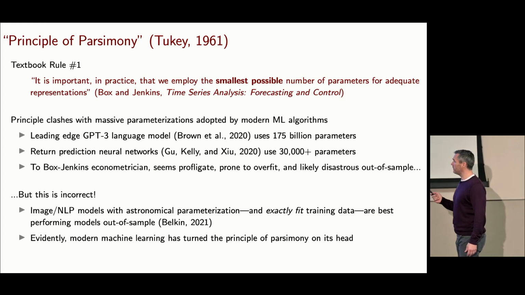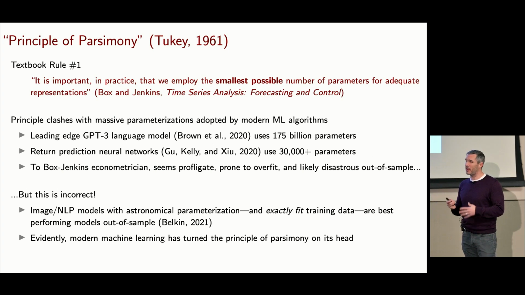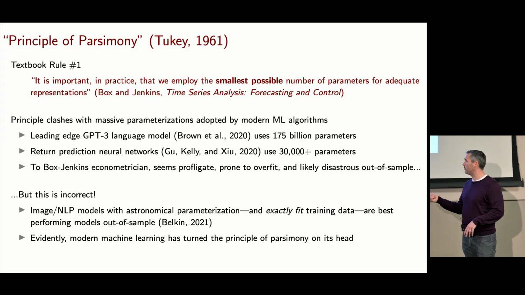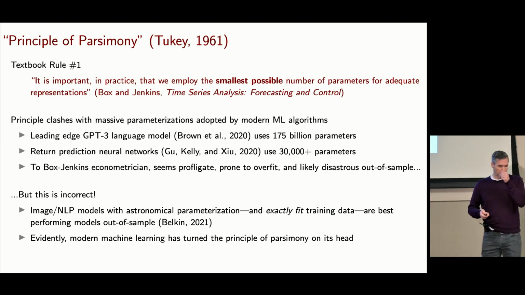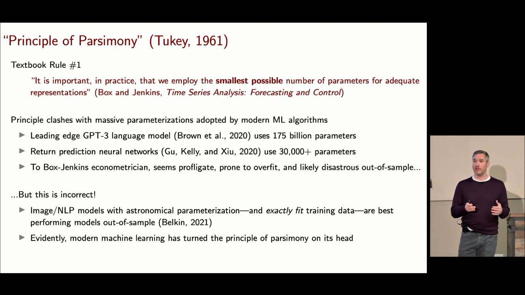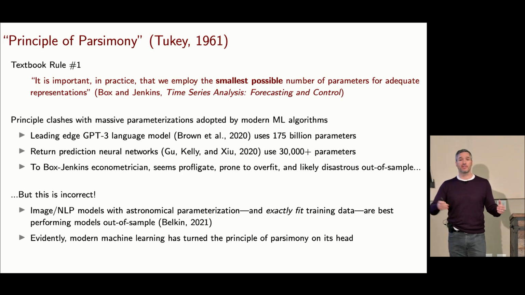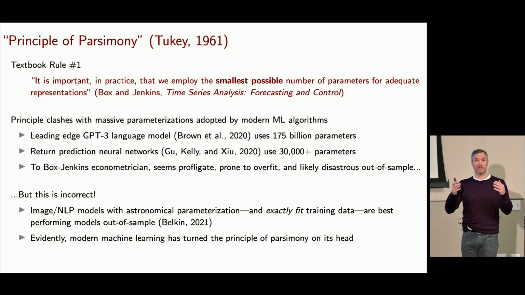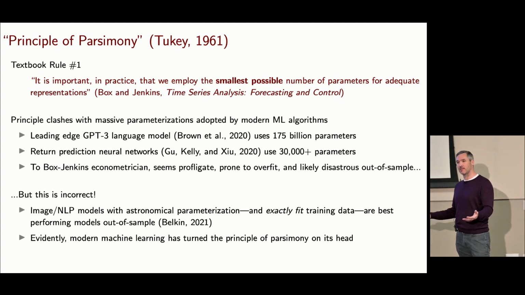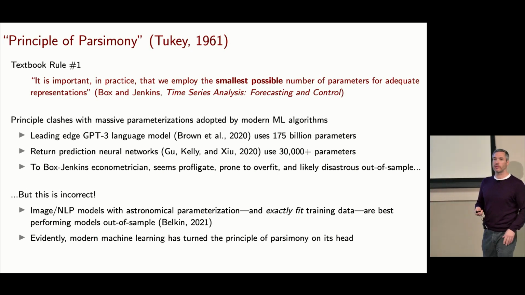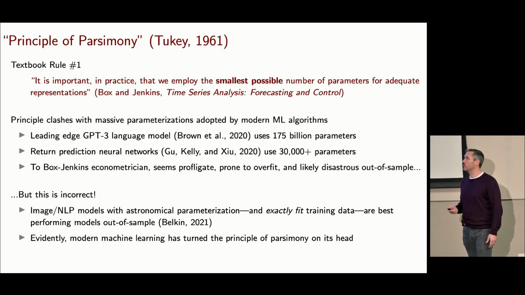This is a fact that's become a very hot topic for understanding in the machine learning community. For example, there's this beautiful paper by Misha Belkin at Berkeley. He's a machine learner. He points out that in a lot of the standard machine learning problems, the best performing model out of all of the models that have been studied for things like image recognition or text prediction is always the very largest model that's been trained to date. So it seems that modern machine learning may be turning this principle of parsimony on its head.